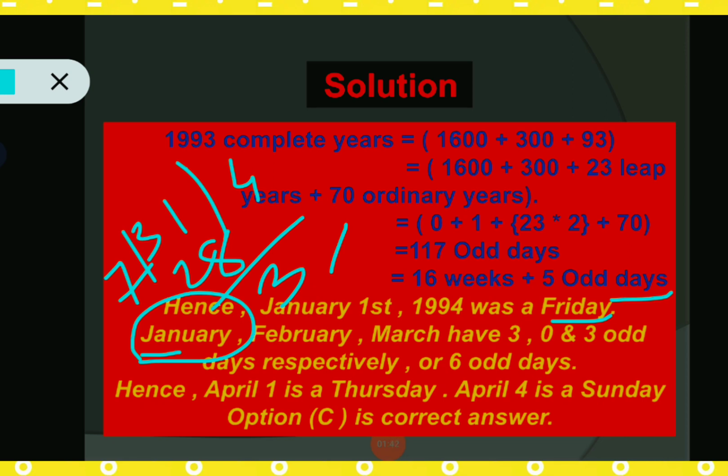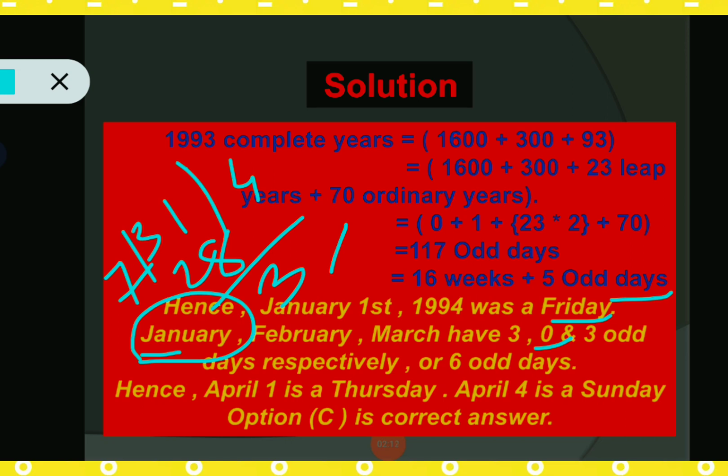February: 1994 is a leap year, so that's why February has 28 days. So 28 is divided by 7, 7 into 4 is 28, so we get 4 weeks plus 0 odd day. So February indicates 0 odd day.